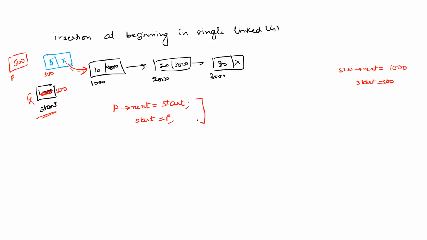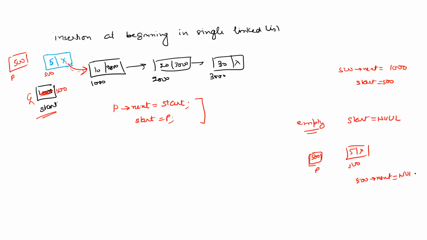Now this logic of insertion at beginning in a single linked list will also work if the initial linked list is empty. Empty means if start is equal to null, then the initial linked list is empty. Now in an empty linked list, you have created a new node which has got a starting address, let's say 500, stored in the pointer variable p, and you are applying p next is equal to null. 500 next is equal to null.